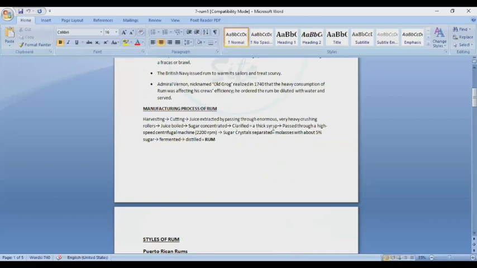After thickening, the syrup is passed through a high-speed centrifugal machine at 2200 RPM. Then the sugar crystals are separated, and you are left with molasses with about 5% sugar. Then it's fermented, then distilled, and then you get the rum.